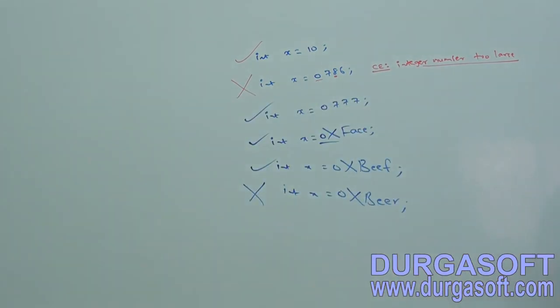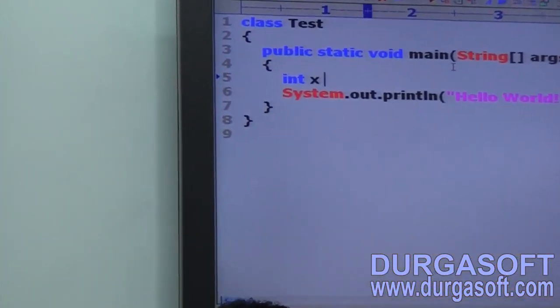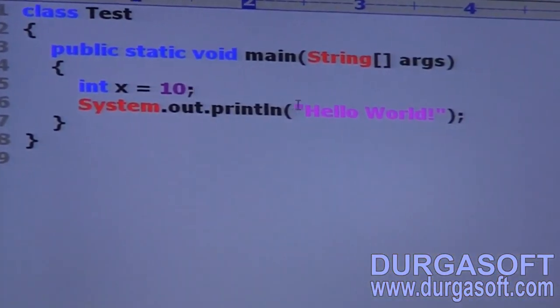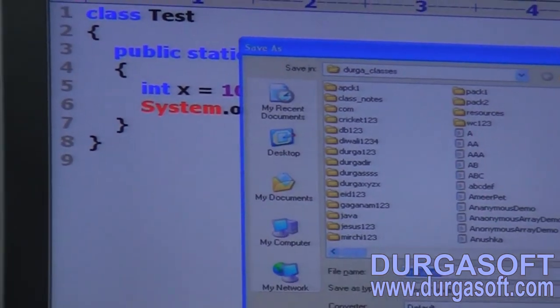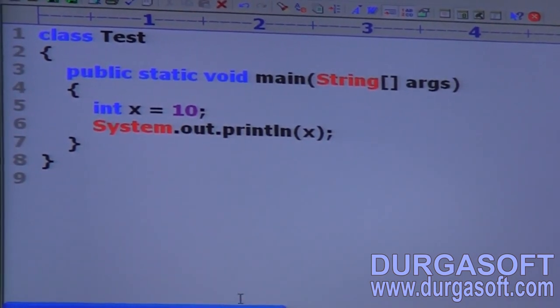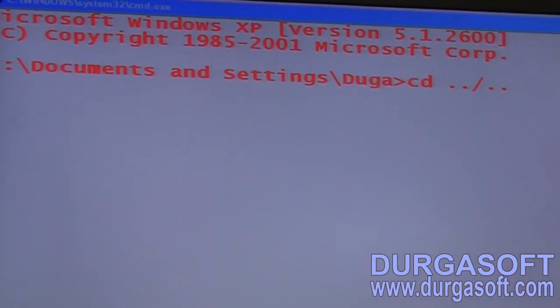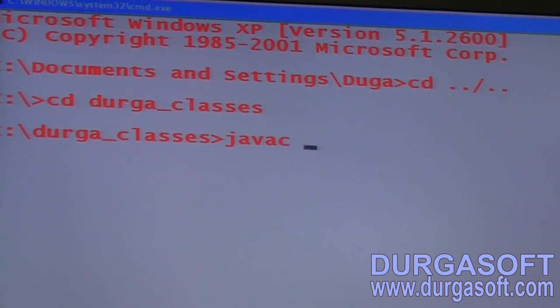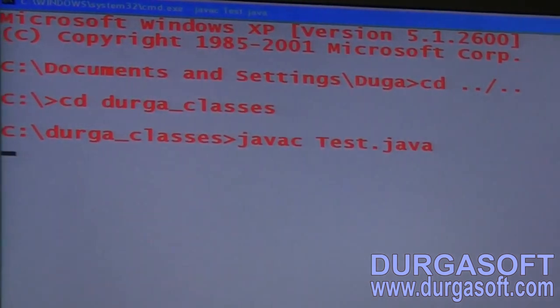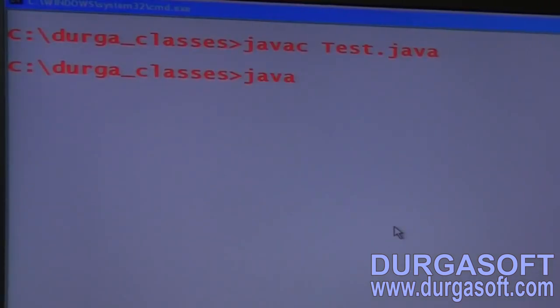Just observe, let me show this one. Some people may feel it is invalid. Something like class test, int x = 10, and SOP of x. Let me save this code as tester.java. Observe: javac tester.java, is it valid or not? It is valid. Now java test, you know what the output is by default?